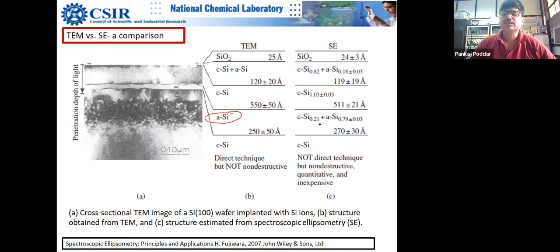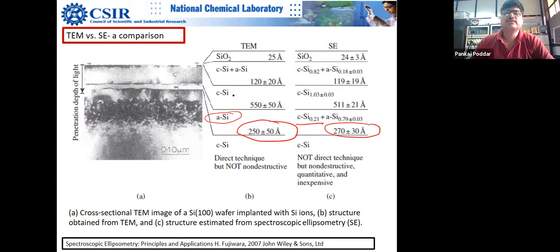So you can see that spectroscopic ellipsometry goes a step ahead. It tells you the ratio of crystalline versus amorphous. Not only that, you see the modification in the results. I think somebody asked whether you get the same results. I said that this is more accurate. This is fairly accurate. You can see that this gives 270 plus minus 30 angstrom, and is closer to the reality.